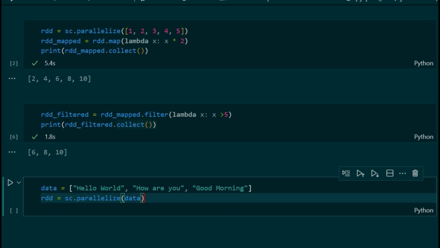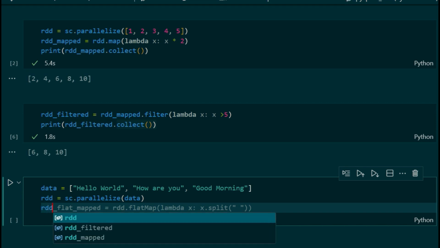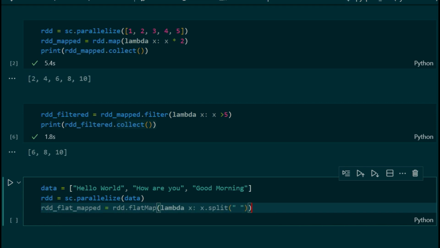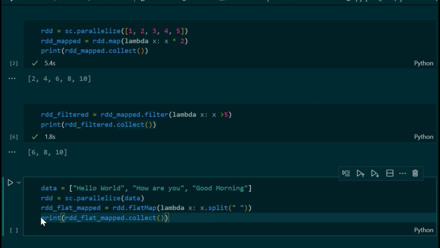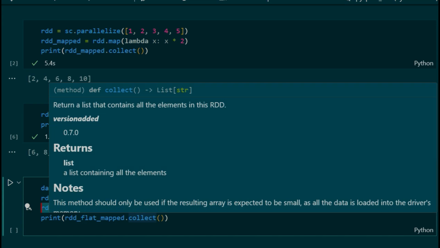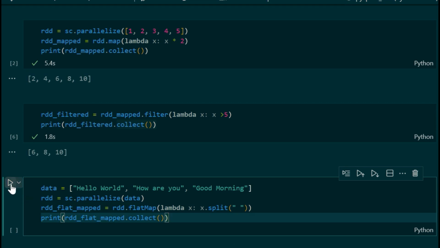Now we will use the flatMap function on this RDD. Let's write rdd.flatMap(lambda x: x.split()). Here we are using the transformation, but whenever we use rdd.flatMap().collect(), that will be the action. Let's take this one and check.